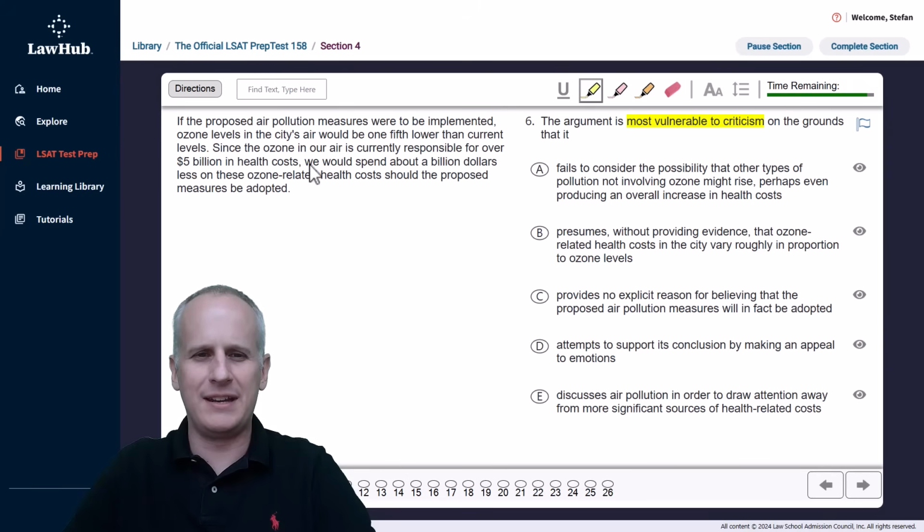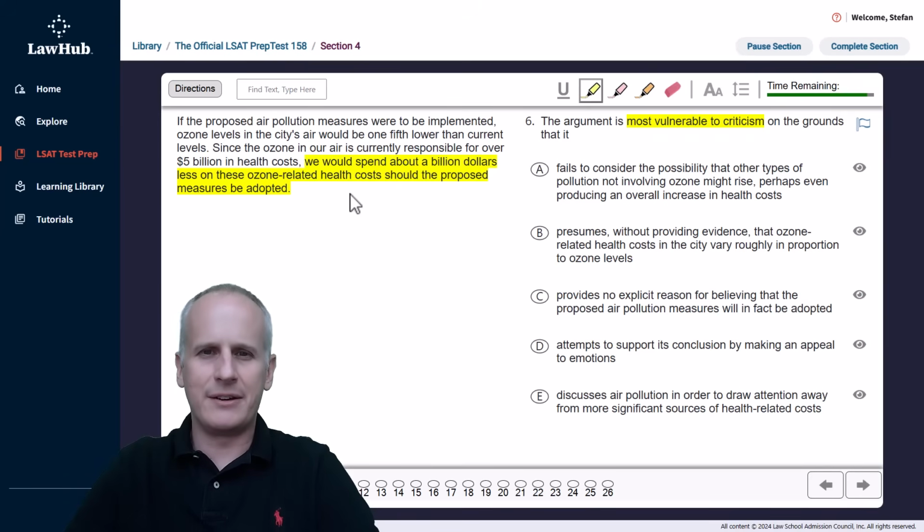So the word should indicates our conclusion, hopefully rather apparently. And we know that the conclusion is just this statement that we would spend about $1 billion less on these ozone related health costs should these proposed measures be implemented. And those are about the ozone levels at the beginning of the paragraph.